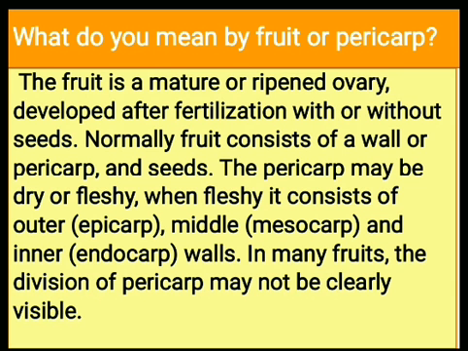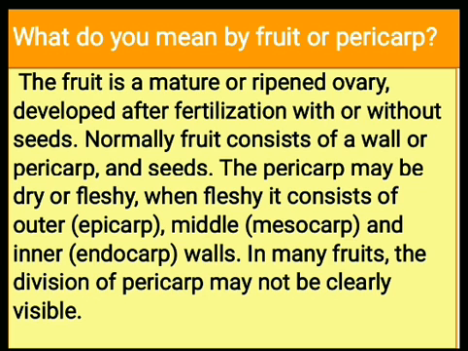So, if we want to define the fruit, my question is, what do you mean by fruit or pericarp? Another important term is the pericarp. The name of fruit in the language of science is called pericarp.